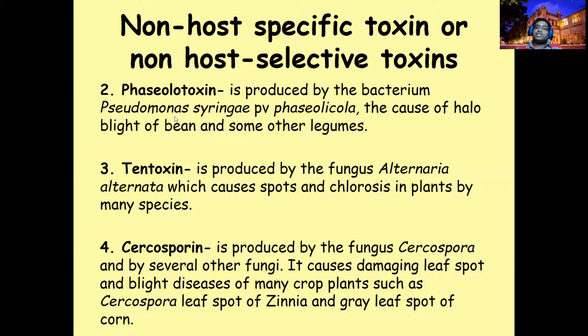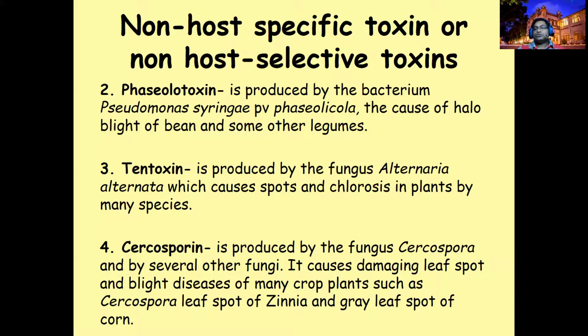In the bean family, it can cause blight disease. But it can attack other legumes too. When it attacks, it will produce phaseolotoxin, but you will not expect the blight. That is the specific thing. If the main host, bean, is not there, the legume acts as a co-host.